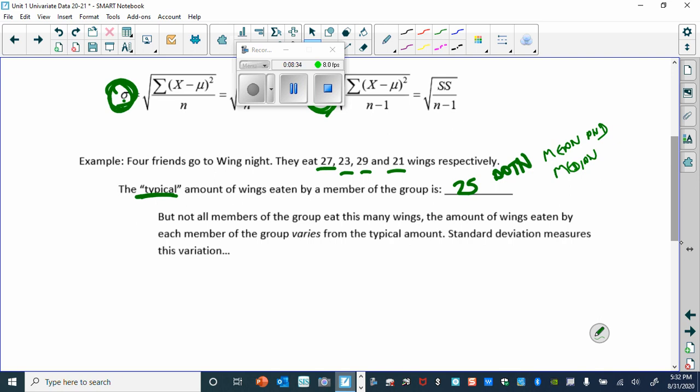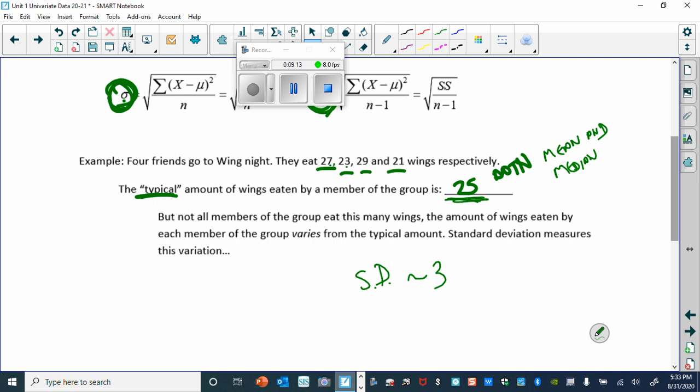Okay, so standard deviation is basically measuring this, and so it's basically the typical distance from the mean. We said the mean was 25. Well, 27 is 2 more, 23 is 2 less, 29 is 4 more, 21 is 4 less, and so there are 2 that are 2 different and 2 that are 4 different, and so your standard deviation is about 3. Standard deviation is about 3, and we won't do the calculation, but it's the typical distance from the mean.